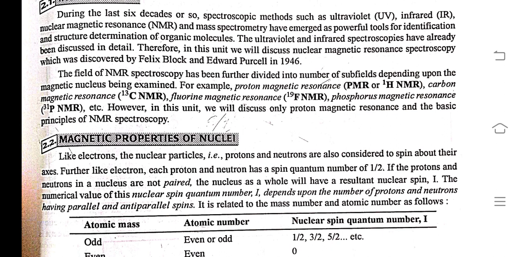For example, proton magnetic resonance, carbon magnetic resonance, fluorine magnetic resonance, phosphorus magnetic resonance, etc. However, in this unit, we will discuss only proton magnetic resonance and the basic principle of NMR spectroscopy.